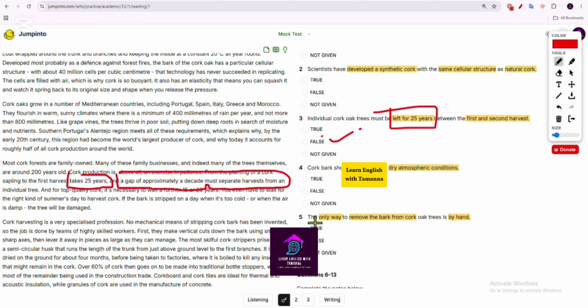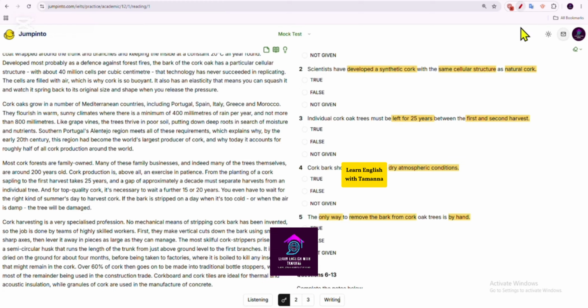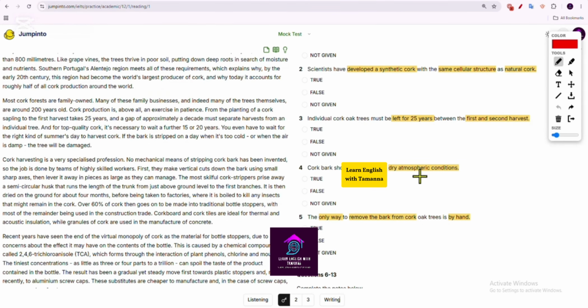Okay, moving to the fourth one. Cork bark should be stripped in dry atmospheric conditions. Now let's focus on the word stripped, which I can see here. Now what they are trying to say, let's read out. If the bark is stripped on a day when it's too cold or when the air is damp, the tree will be damaged. Okay, if I read the previous line as well, it would be more clear to me.